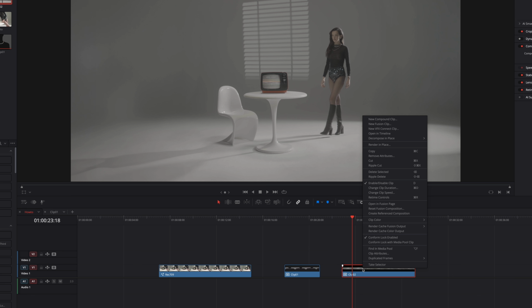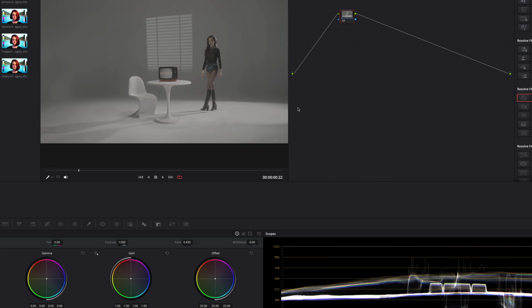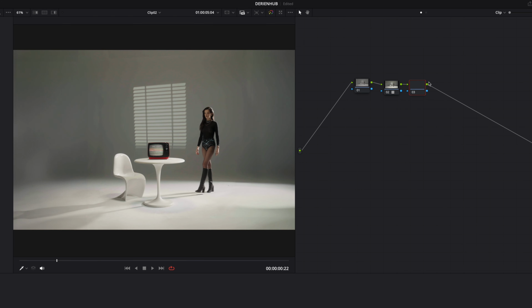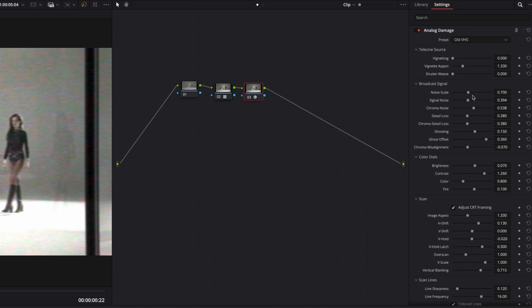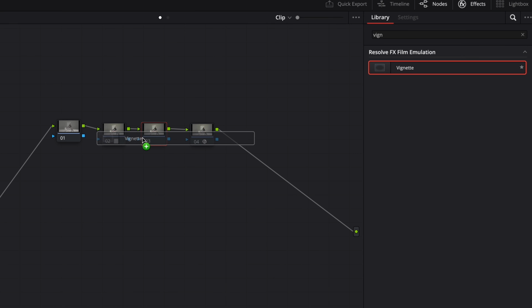It's time to color grade and add some TV effect. Open each compound clip and go to the color page. Add some LUTs. Search for analog damage. Under Scan, uncheck Adjust CRT framing. Add some vignettes.